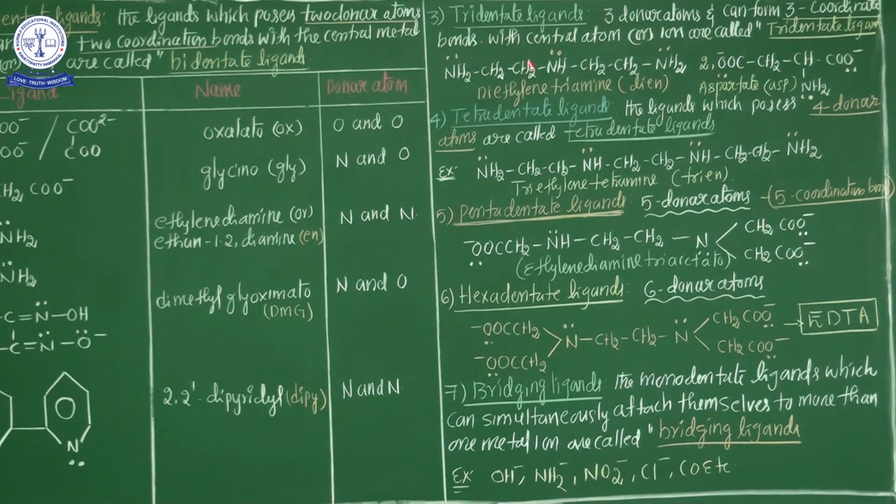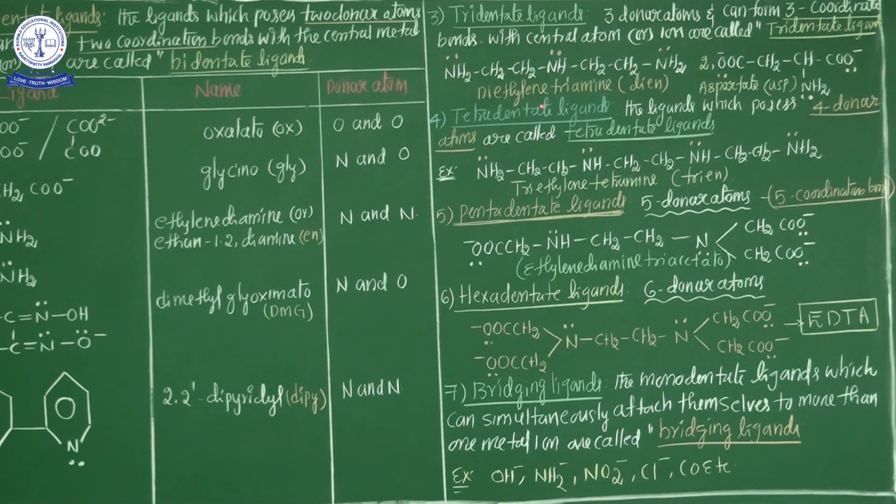Now see an example here: NH2CH2CH2NHCH2CH2NH2. This is diethylene triamine. Here the three donor atoms are nitrogen, because each nitrogen has a lone pair of electrons. These three atoms donate three lone pairs of electrons to the central metal atom.